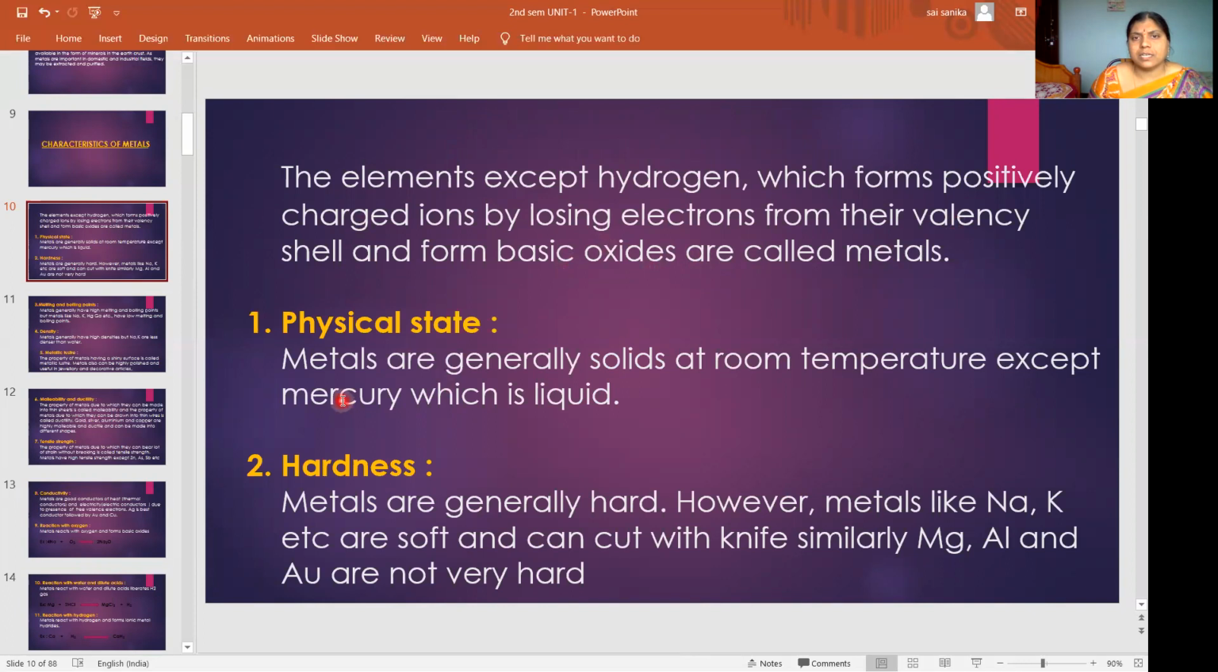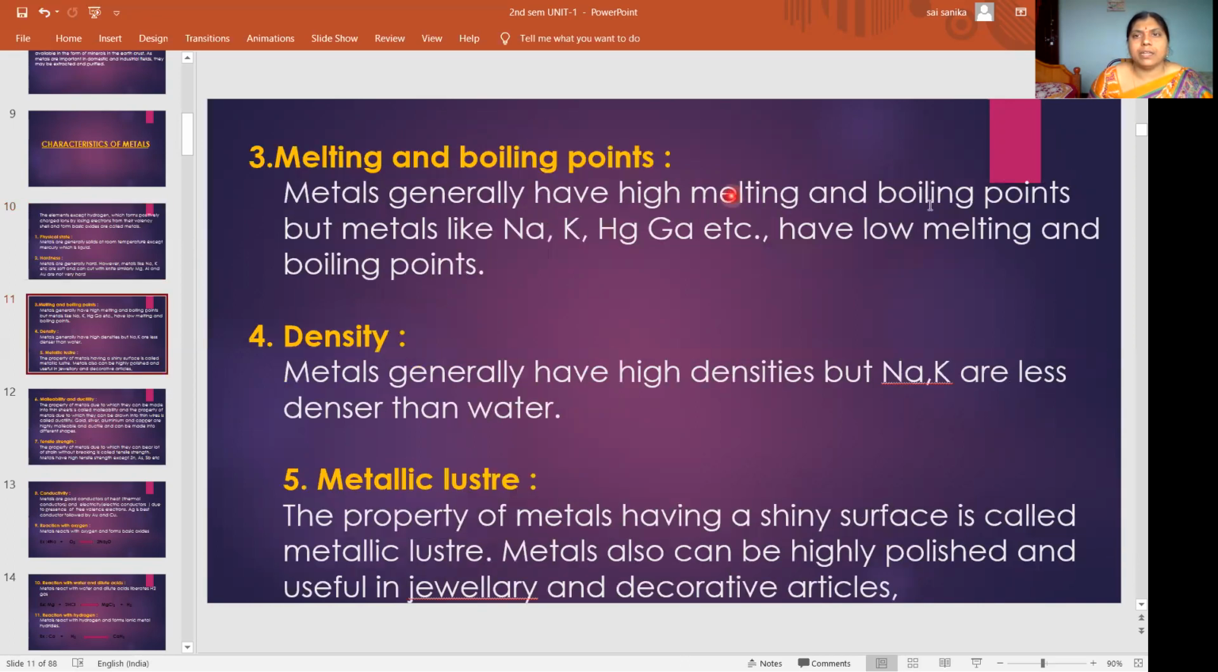What is the physical state? They exist in solid state at room temperature except mercury, which exists in liquid state. These are hard in nature, but some metals are soft in nature. We can cut with a knife: sodium, potassium, magnesium, aluminum. They have high melting and boiling points, but some metals have low melting and boiling points. They have high densities, and some metals like sodium and potassium are less dense than water.